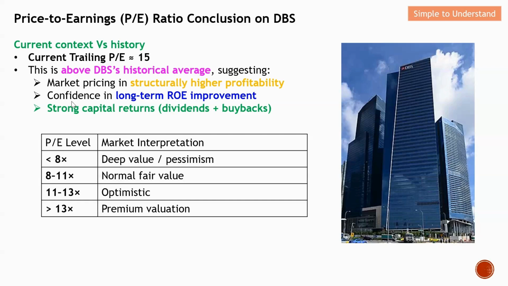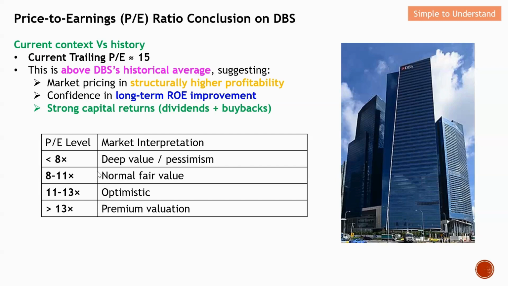Next, confidence in long-term ROE, return on equity, improvement. This means that investors believe DBS can sustain higher quality earnings, not just a one-off boost. Last but not least, the strong capital returns based on dividends plus buybacks. This means that investors expect more cash returned to shareholders, making the stock more attractive. So basically, this is the PE ratio.